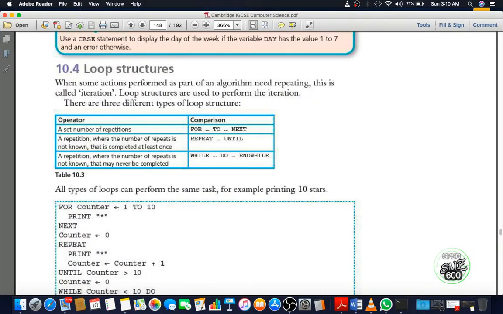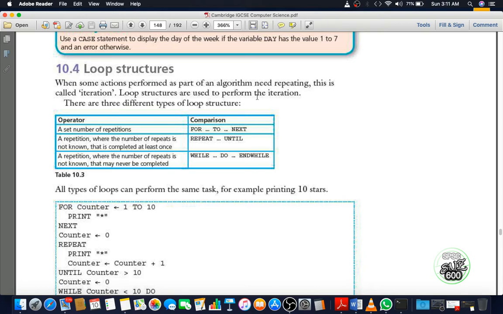Here we are, the loop structure. When some actions performed as part of an algorithm need repeating, this is called iteration. Loop structures are used to perform the iteration. Suppose in your program you want to do some task a number of times, for that type of task we use looping construct. It performs the same task a number of times, so that we don't have to write the same code repeatedly.